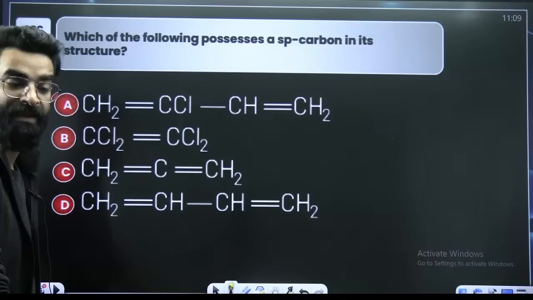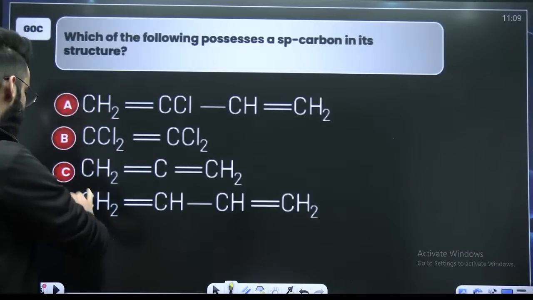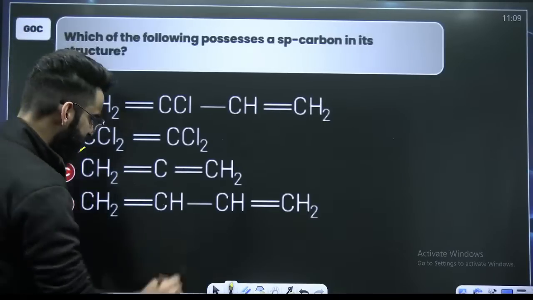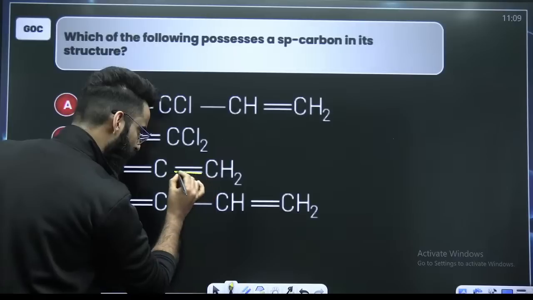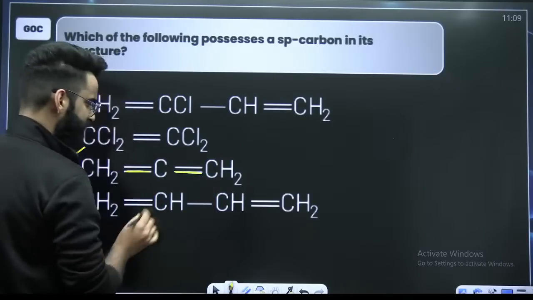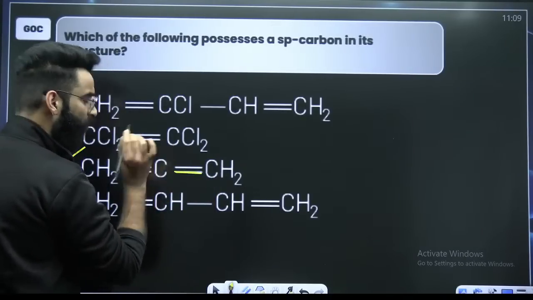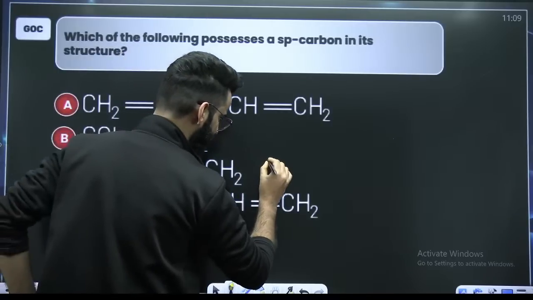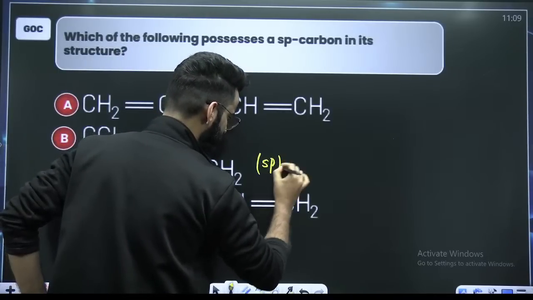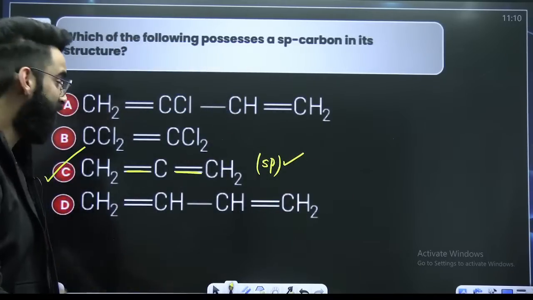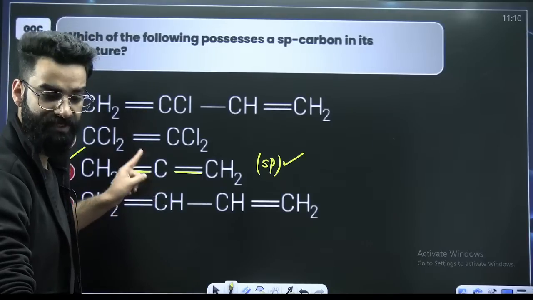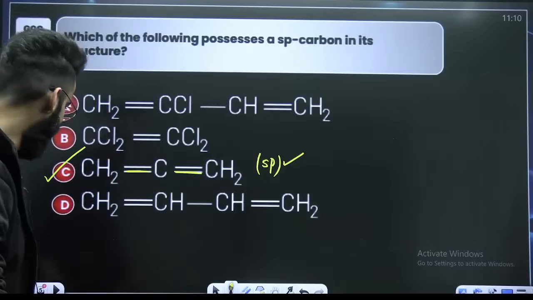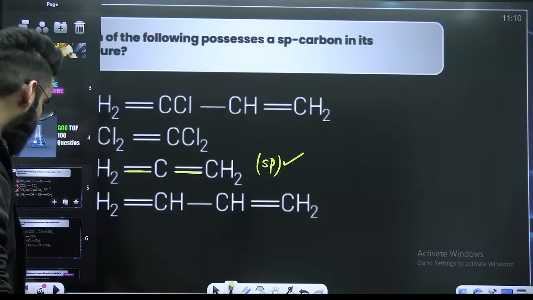Majority of the students are coming up with option C, and I believe you guys are right. It's absolutely option C, which is the correct answer. Because in option C, if you can see, this carbon is forming 2 sigma bonds and 2 pi bonds, right? So definitely the hybridization of the central carbon over here is going to be sp, because its steric number is 2. Steric number 2 means hybridization sp. Simple and basic question this is, and I believe every one of you solved this particular question properly.